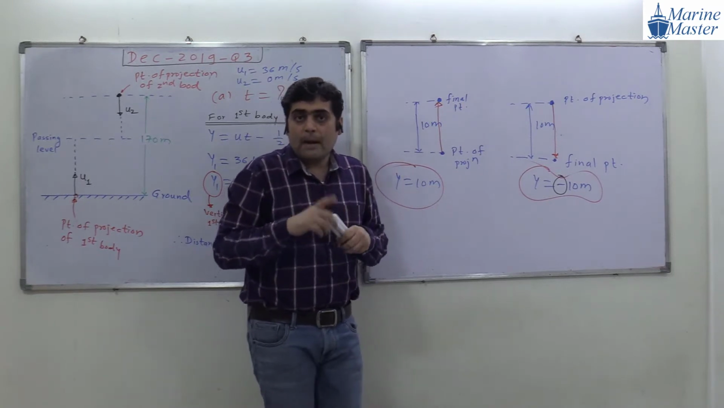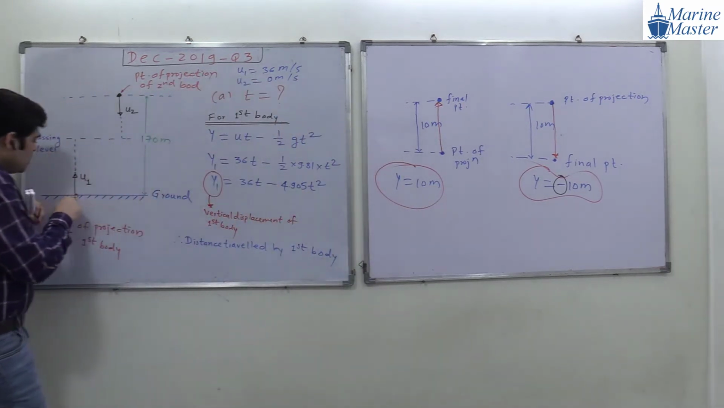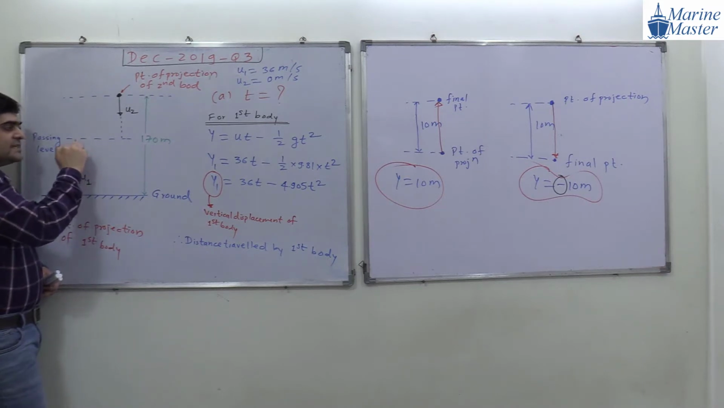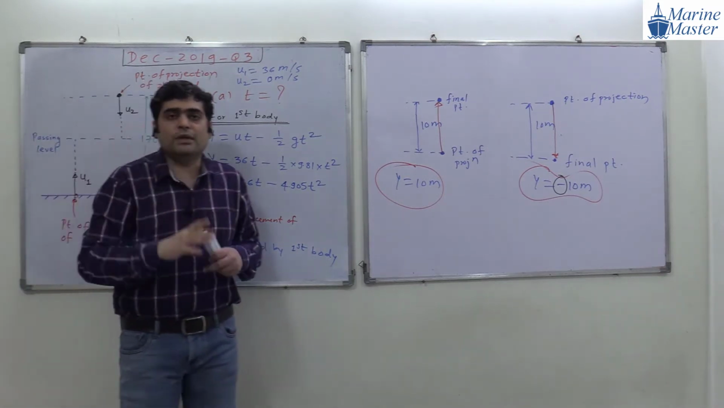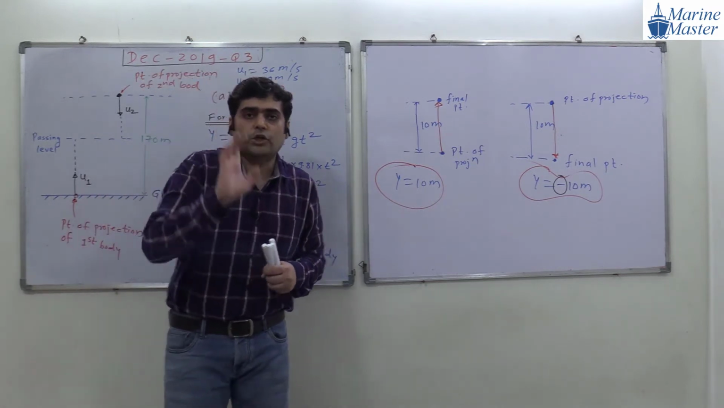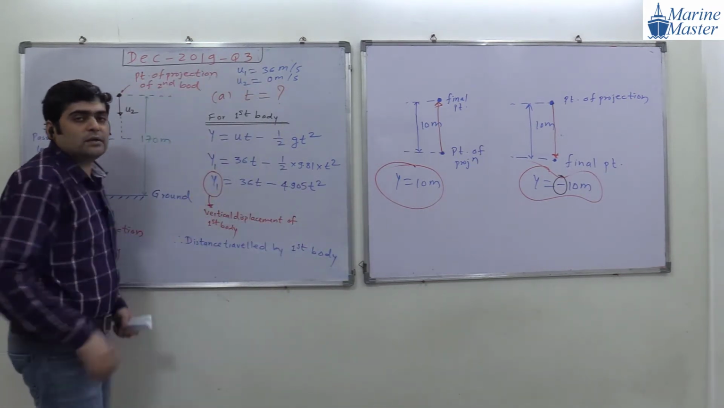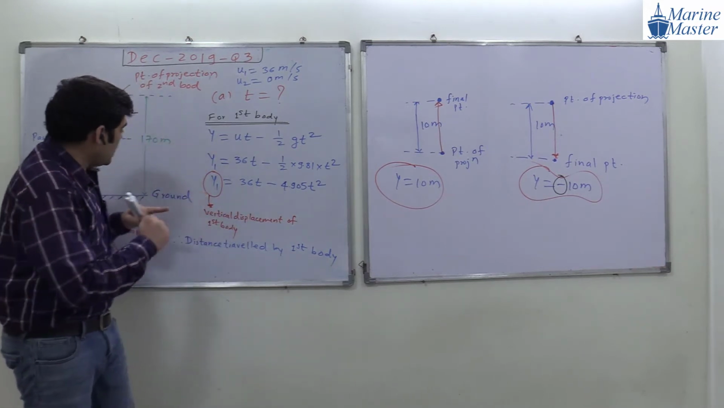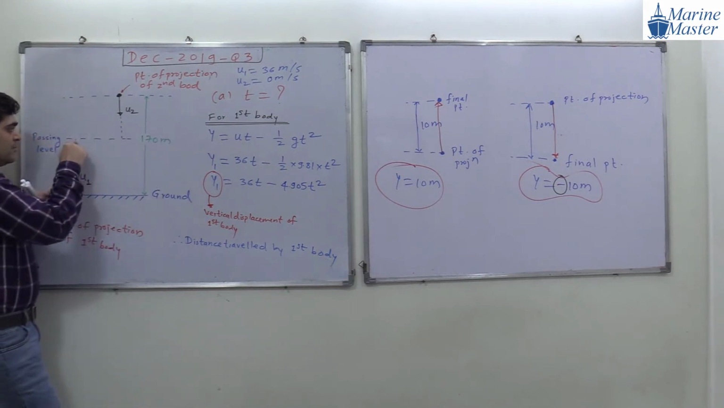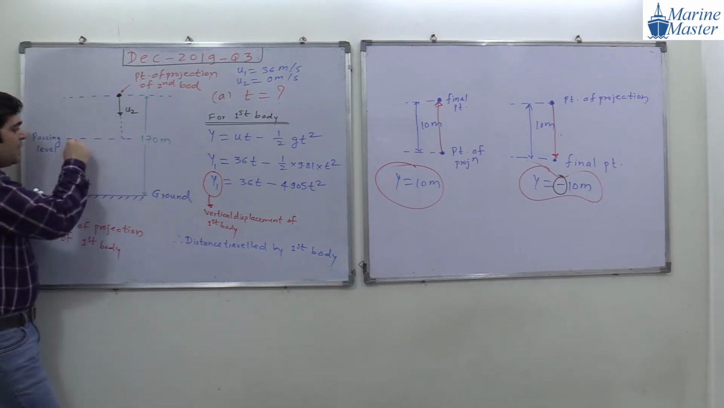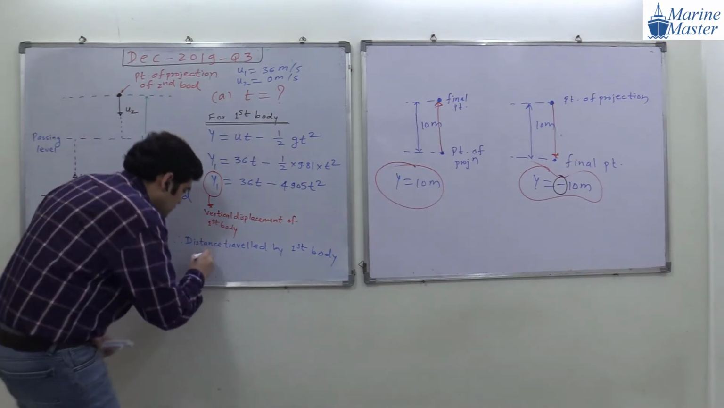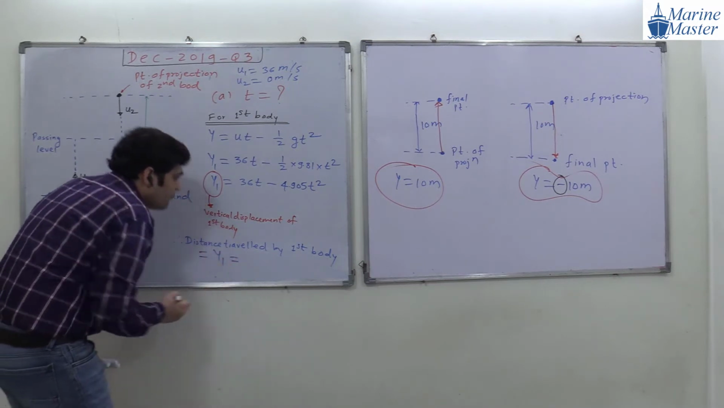In one scenario, the point of projection for the first body is this one, and our final point, our passing level, is above the point of projection. So automatically what will the value of Y1 be? Positive. Guys, suppose this is the Y1 distance. So this Y1 value will always be positive. So distance traveled by the first body will be equal to what? Y1. And Y1 will be equal to what?